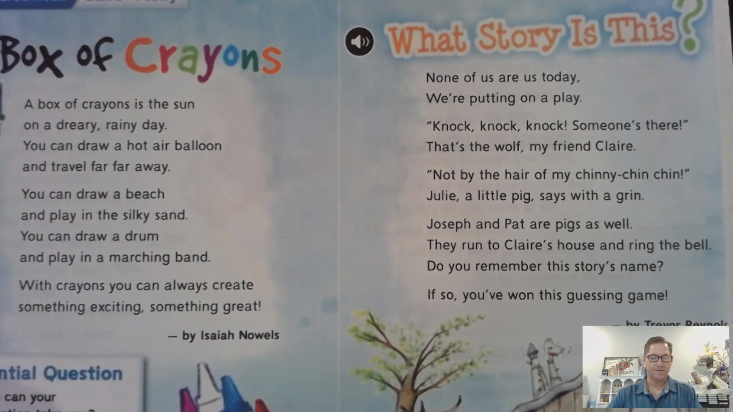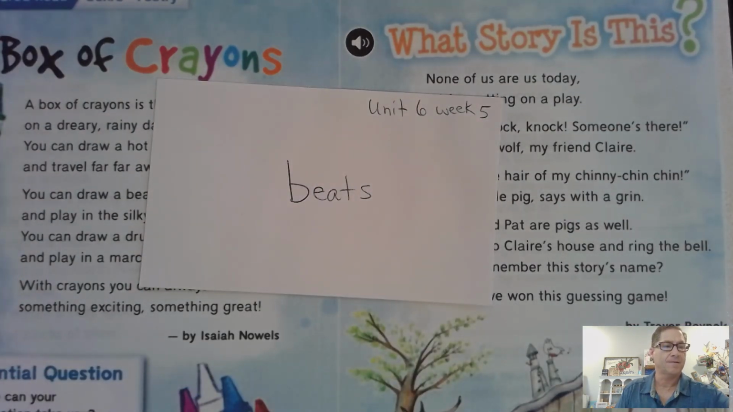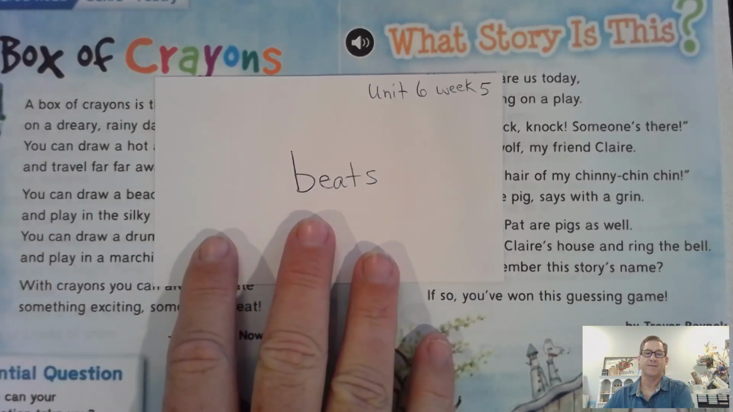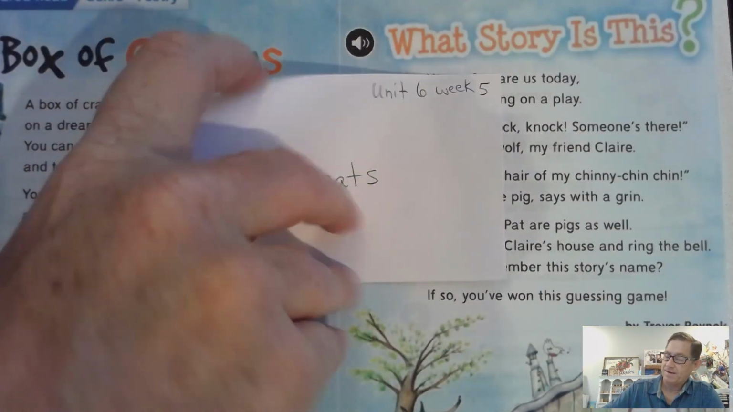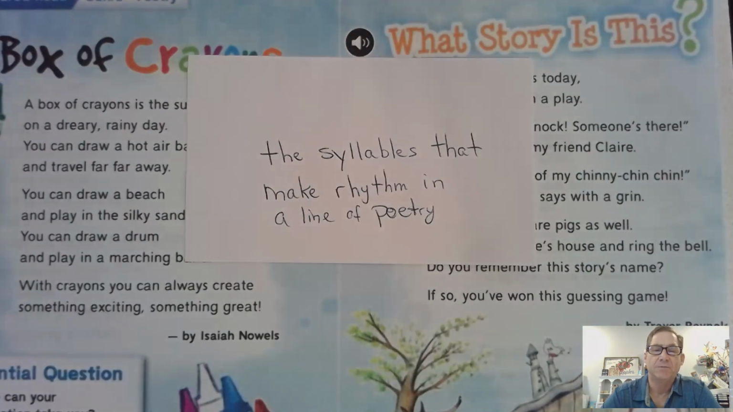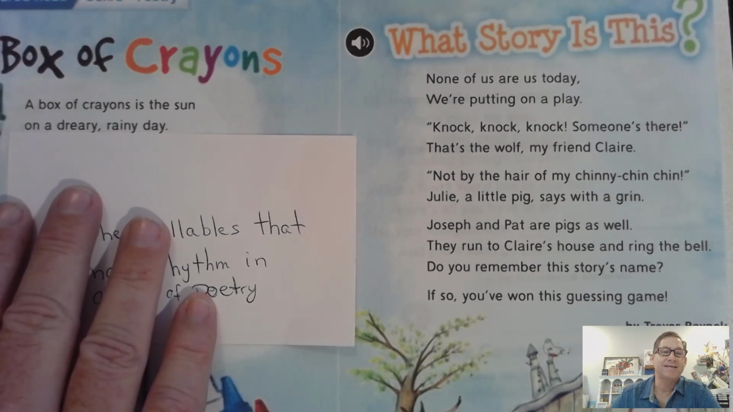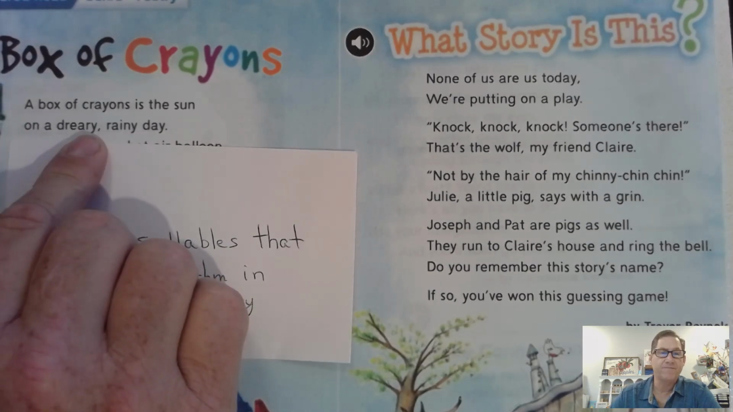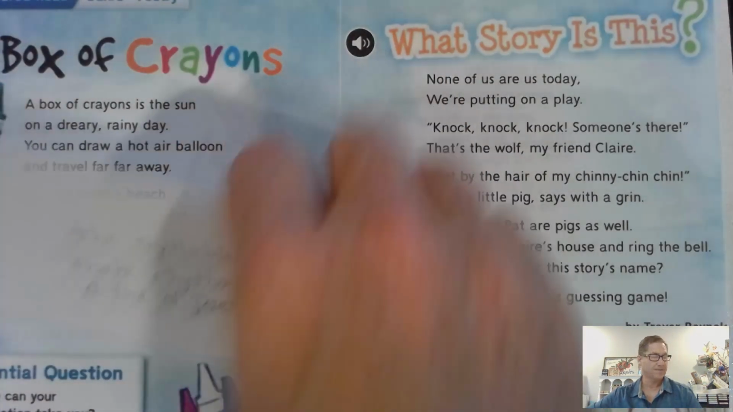Okay, the next word in our selection refers to the poetry terms in this week's story, or this week's poems, and that's beats. Say that word with me, beats. Okay, beats in a poem are the syllables that make rhythm in a line of poetry. Okay, so for instance, on a dreary rainy day, we have 1, 2, 3, 4, 5, 6, 7 syllables. And so those would be the beats in this poem. Okay, and it helps make rhythm.